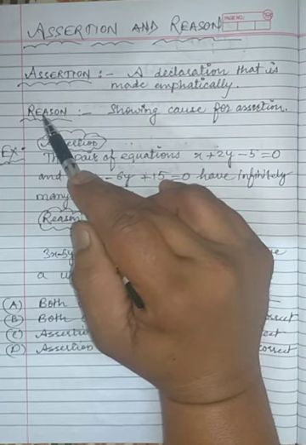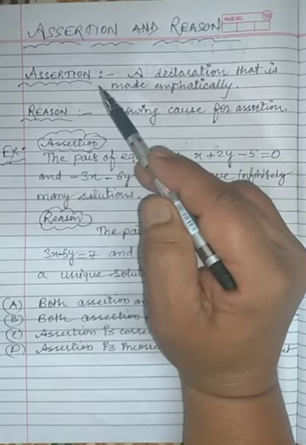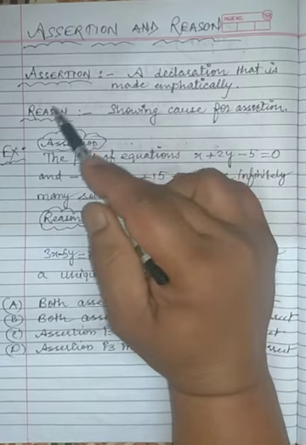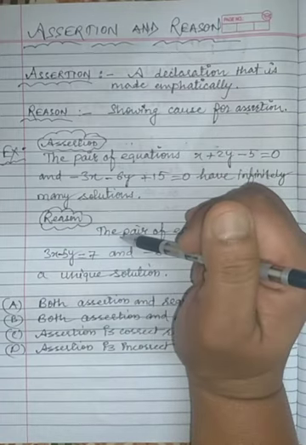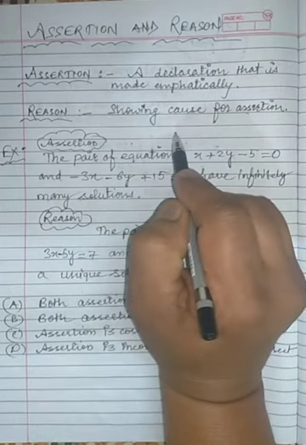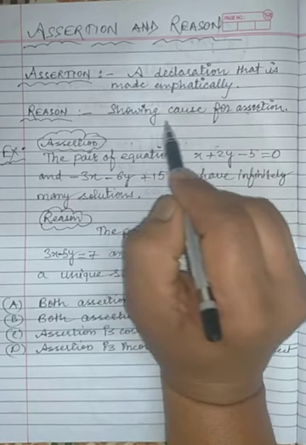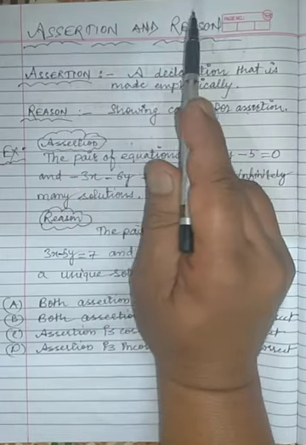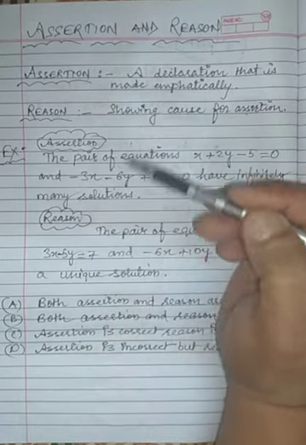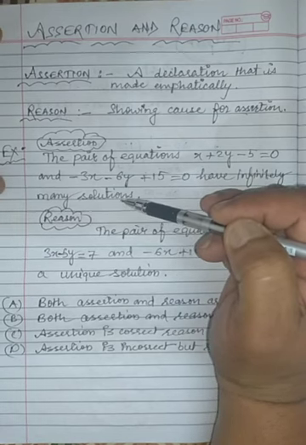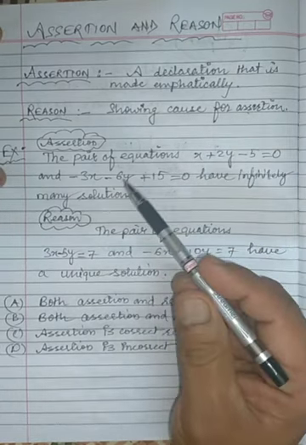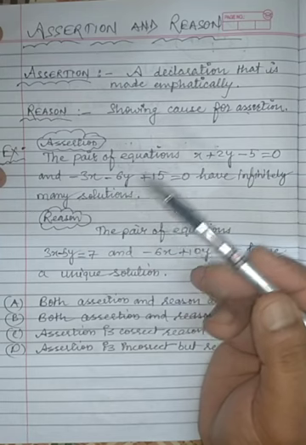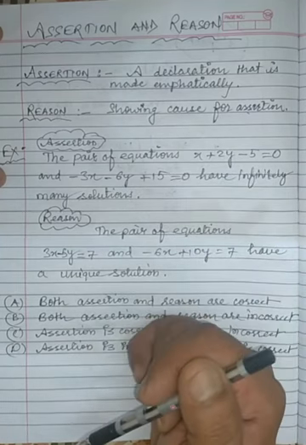And the reason, we all know the meaning of reason, it is karan. But here the reason is showing cause for the assertion. Even this reason does not have any proof. Proof is not necessary. So in the questions of assertion and reason, we will be given some situations or conditions, and by solving them logically, we have to find out which one is correct, assertion or reason, and whether they are supporting each other or not, as per the options given.